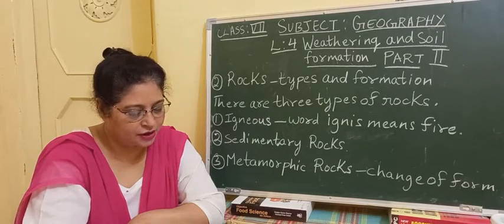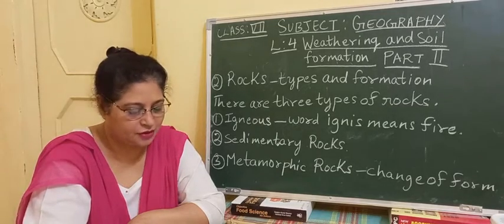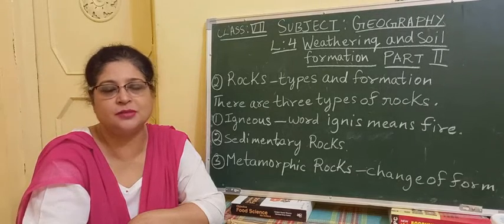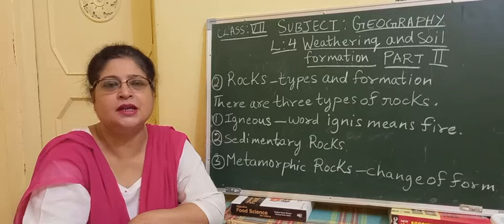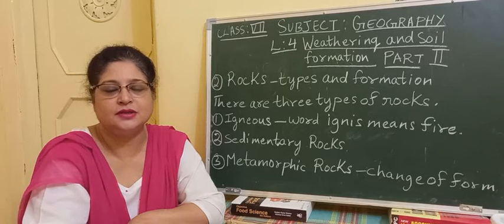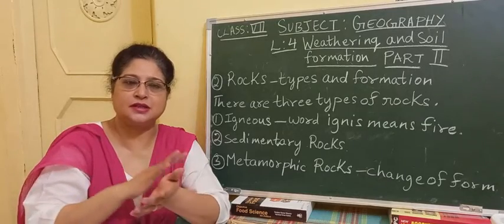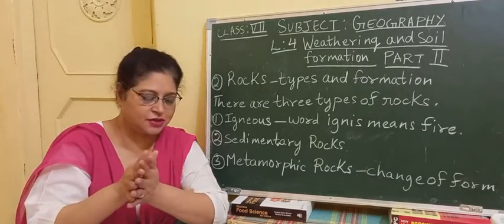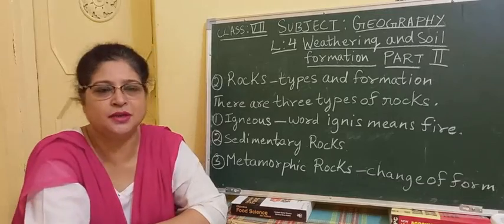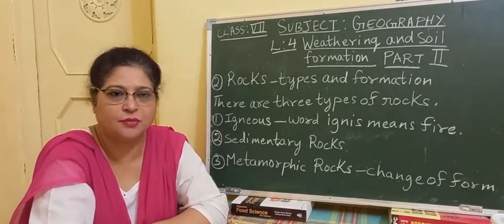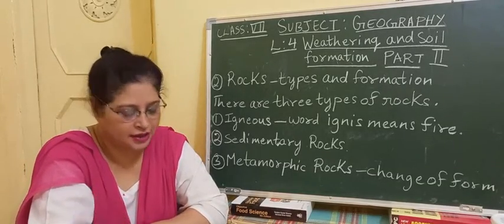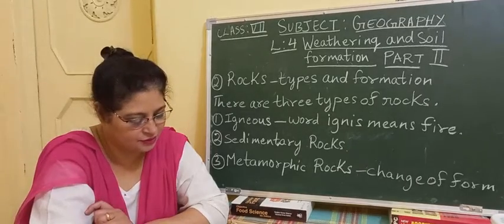Second, B is organically formed sedimentary rocks. Organically formed sedimentary rocks are rocks that are formed from the decayed material of plants and animal life over a number of years. When they decay for thousands of years, then chemical organic changes take place, and in that way the sedimentary rocks are formed, and hence they are known as organically formed sedimentary rocks.